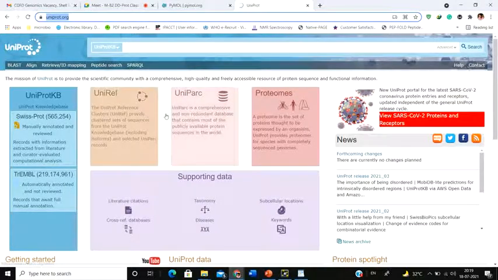Currently you see there are different sections. There is UniRef. UniRef is the sequence database where all the sequences are kept. Then you have UniParc and the proteome. Now the proteome database is the set of all the proteins of a particular organism. There's a proteome of Drosophila, of human, of bacteria, because not every person is working with human. Some are working with Drosophila, some with bacteria, because some proteins are really common. They are present in Drosophila, human, and bacteria.